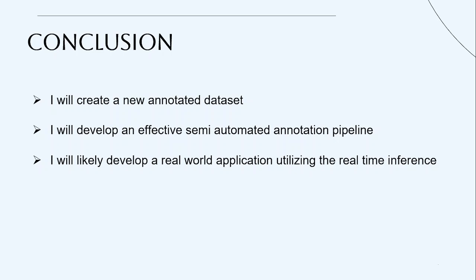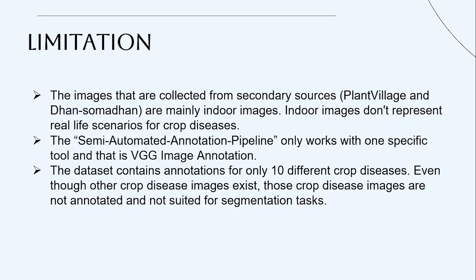Now the conclusion is that I have created a new dataset. In the limitations, the images that are collected from secondary sources such as Plant Village and Dhan Samadhan are mainly indoor images. They don't have any background, and this could be a problem for a real-life scenario where it would be used in the field, and the field will have a background. The semi-automated annotation pipeline only works with one type of annotation tool, which is the VGG image annotation tool, and the dataset contains only 10 different crop diseases. I intend to increase the size in the future.